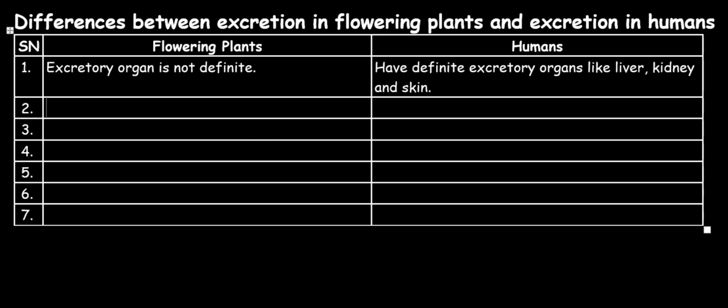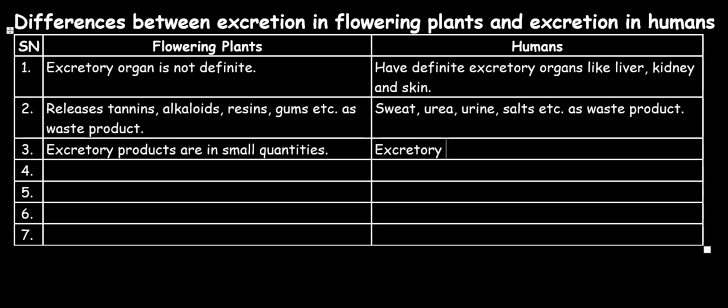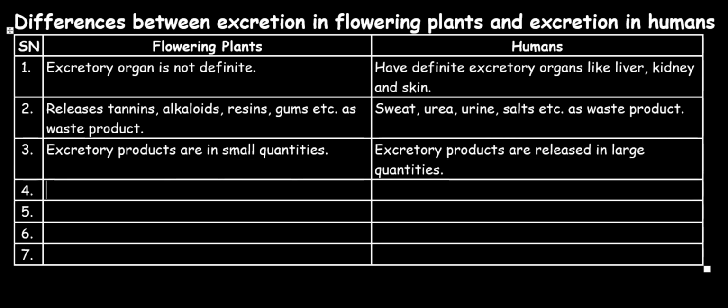Another difference is that flowering plants release tannins, alkaloids, resins, gums, etc. as waste products, while humans have sweat, urine, salt, etc. which are released as waste products. For plants, excretory products are in small quantities, while for humans, excretory products are released in large quantities. Now, for the rate of release of excretory products, in flowering plants, excretory products are released at slower rates, while for humans, excretory products are released at a faster rate.